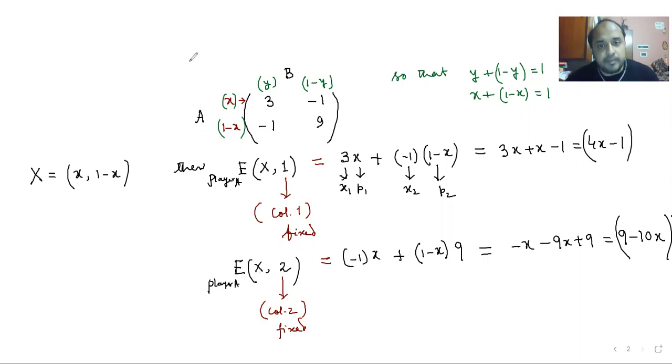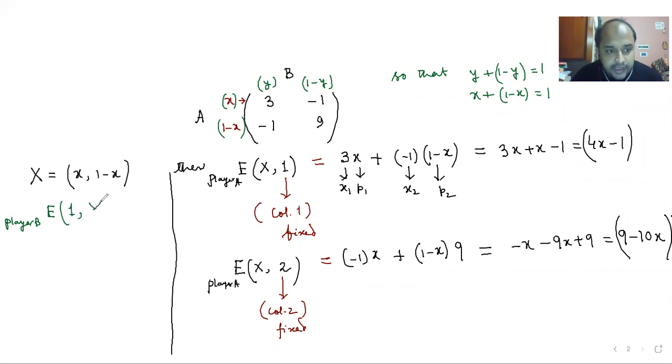And similarly for player B, we can calculate the expectations in the following manner. I'm going to write it on this side. So the expectation for player B: I am keeping the first row fixed and calculating the expectation of y, where y is my vector y, 1 minus y. Here I am keeping row 1 fixed.